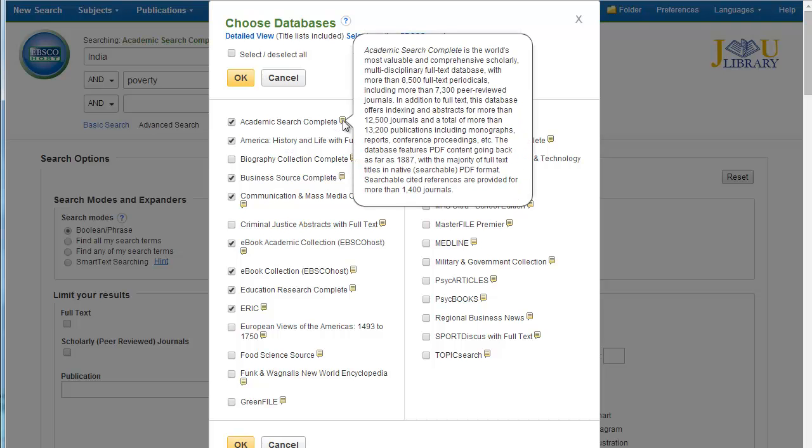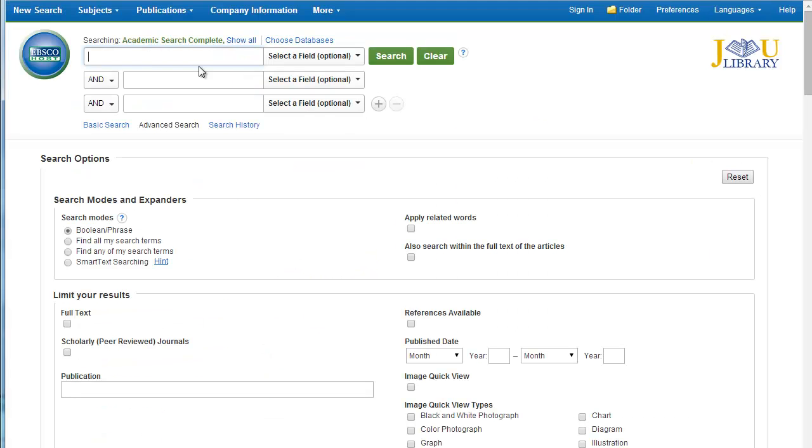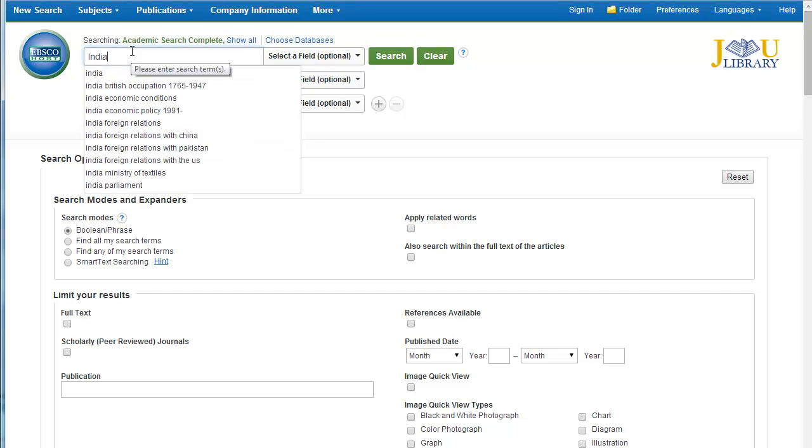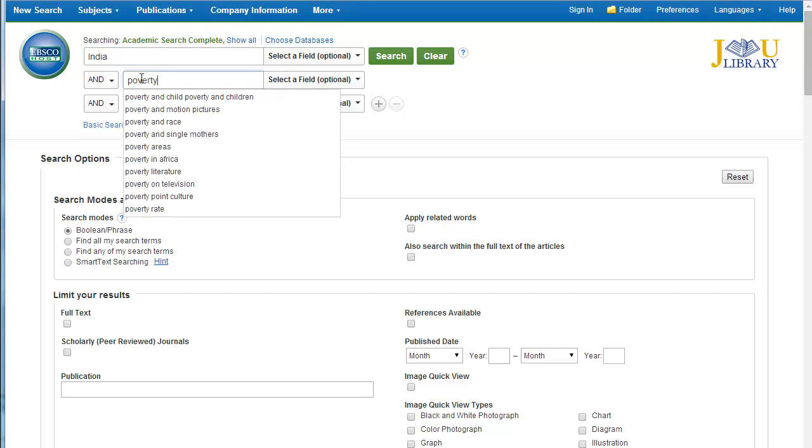Academic Search Complete, as you can see if you hover, which provides a nice synopsis of what is inside the database, is the gold standard. So you always want to make sure for these types of topics that you include that one. Great. Okay, so I'm going to play around with some keywords, which are just words about your topic.